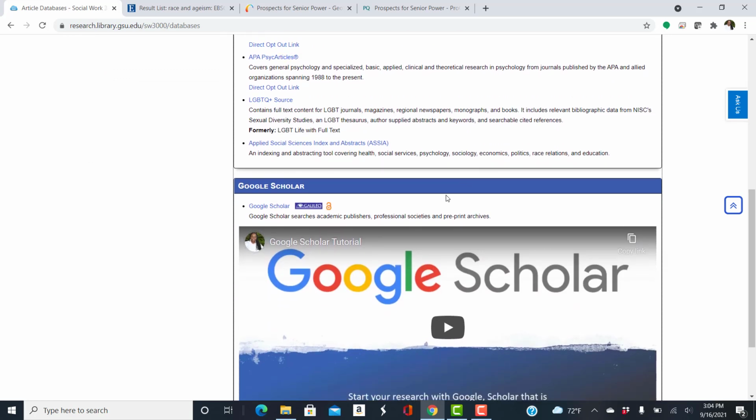Now I want to go to Google Scholar, and if you haven't set up your computer, your device, so it recognizes you as a GSU student, take a look at this very short tutorial on how to do that.